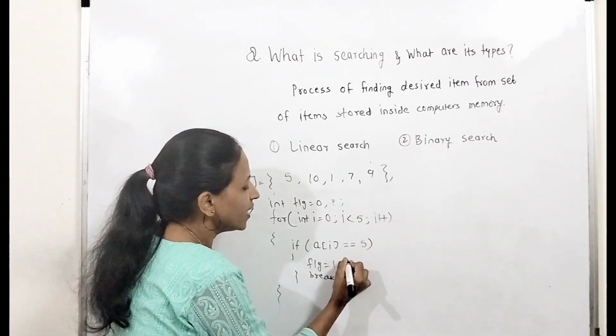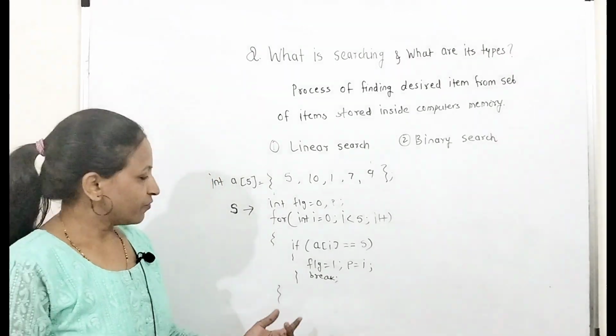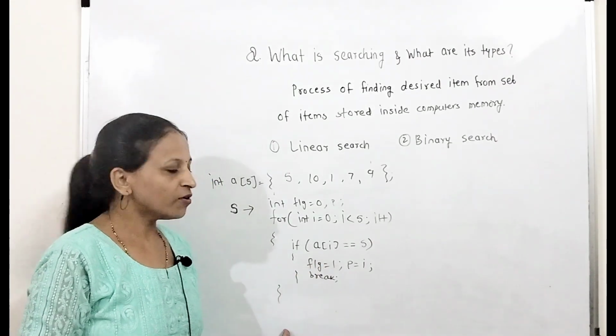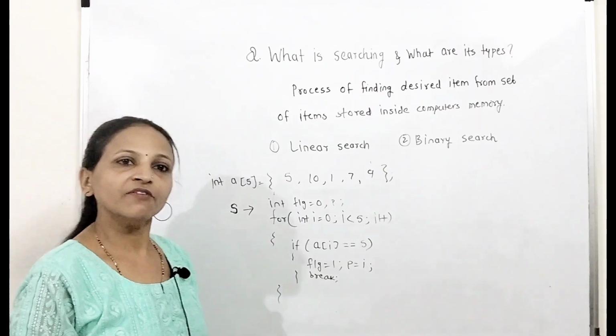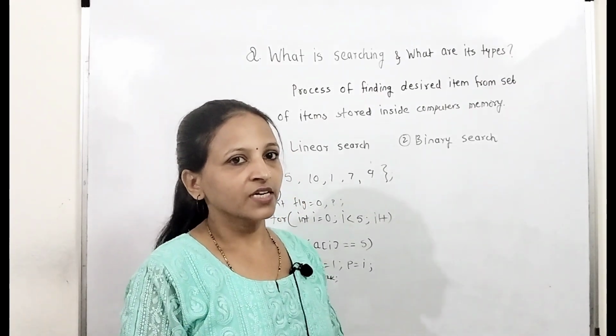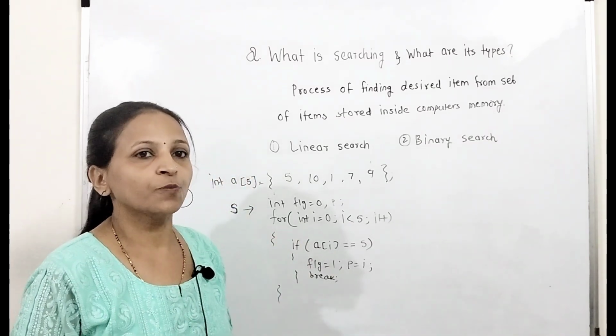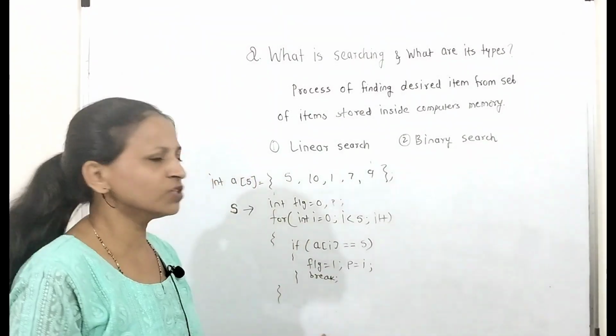Now position equal to i. At this place what we can do, we can just check the value of flag. If the value of flag is 1, then we can say that element found at position p, otherwise element not found. Getting? Again, in some separate video I will explain the whole program. Till then you can do this program very easily.